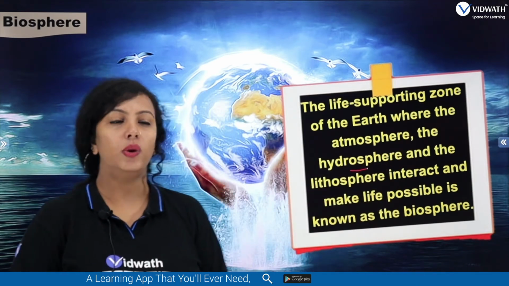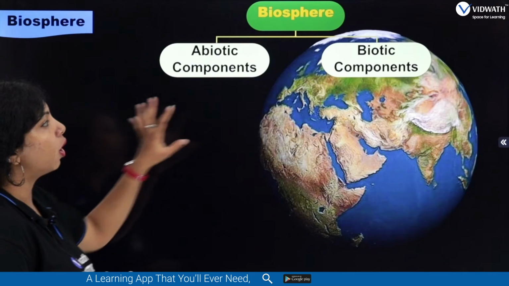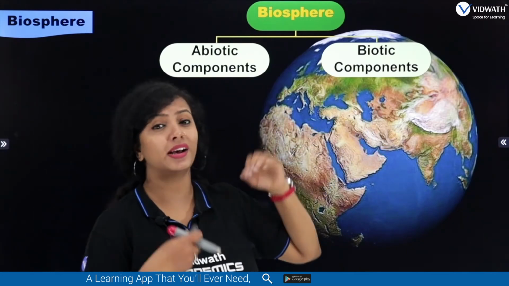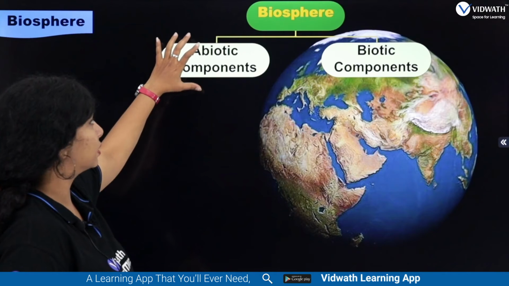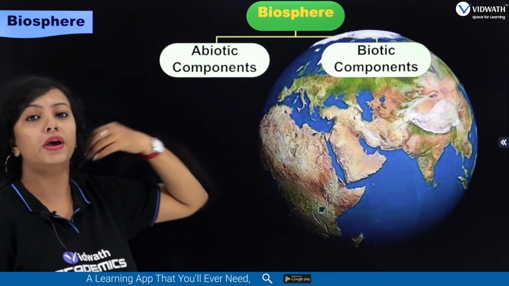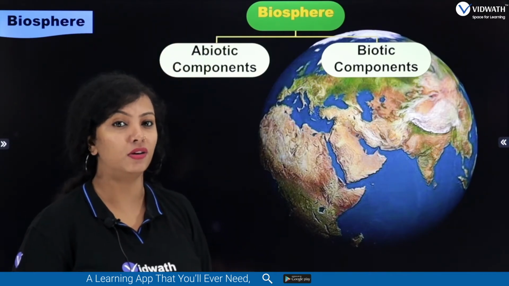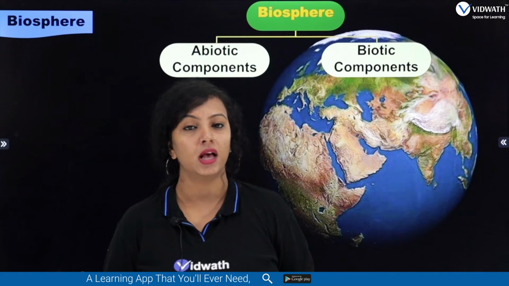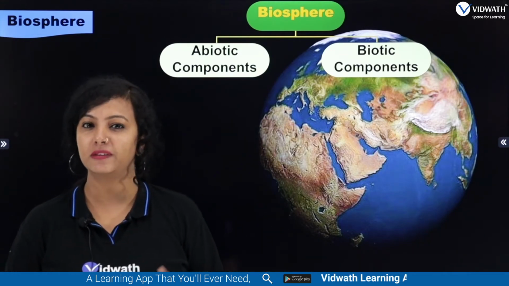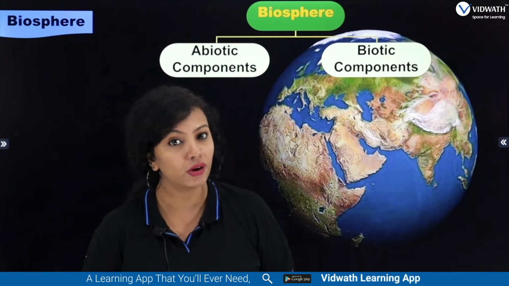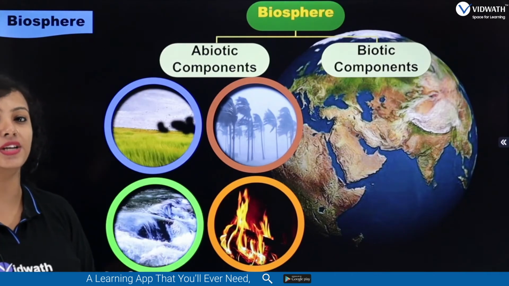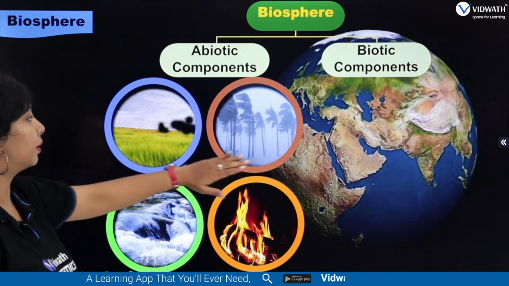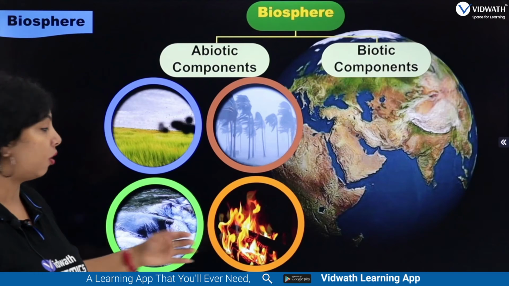Okay. So when I talk about biosphere, there are two components it consists of. One is the biotic component, and the next one is the abiotic component. Bio means life, okay? So biotic component is something which is living, and abiotic component is something which is not living, but it is very much needed. It may be air, wind, fire, or water.